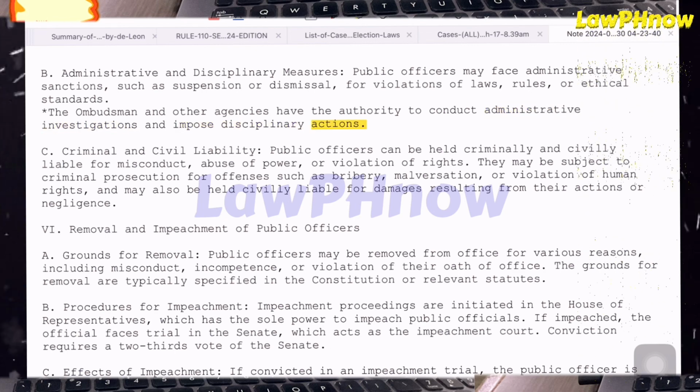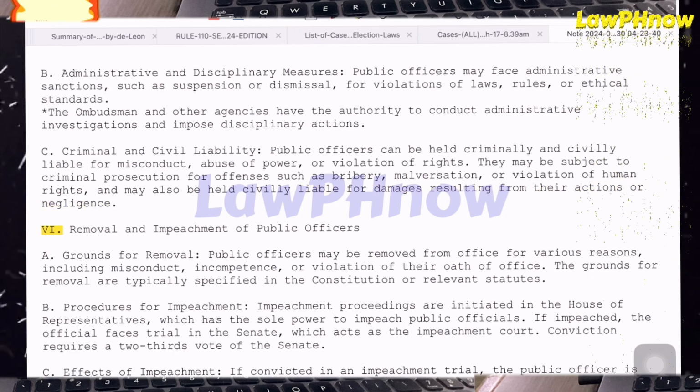C. Criminal and civil liability. Public officers can be held criminally and civilly liable for misconduct, abuse of power, or violation of rights. They may be subject to criminal prosecution for offenses such as bribery, malversation, or violation of human rights, and may also be held civilly liable for damages resulting from their actions or negligence.